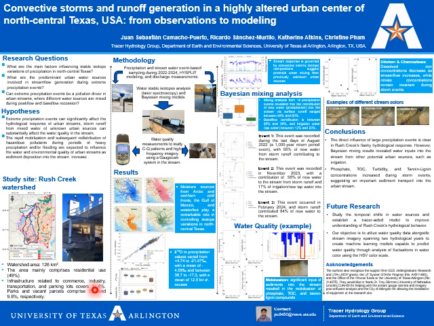The study site is Rush Creek watershed in the city of Arlington, located in the DFW area. This watershed is mainly composed of residential parcels, about 49%. Also, you have infrastructure and industry as well as parking lots, which compose 31.6%. And finally, we have parks and vacant parcels, which comprise 9.5 and 9.8% respectively.